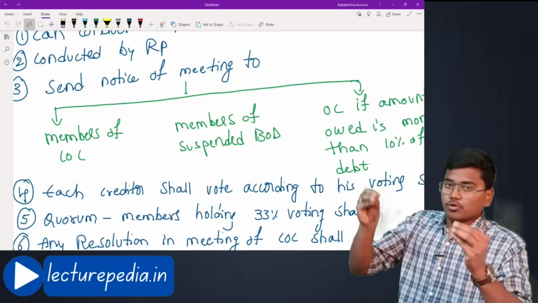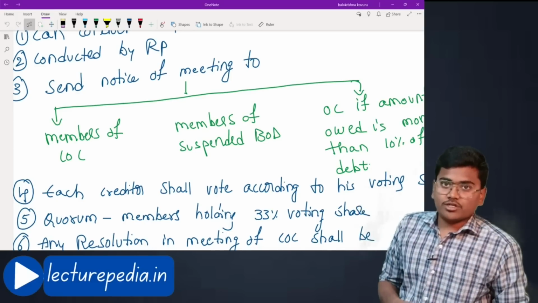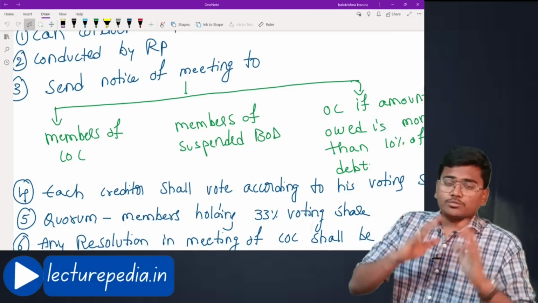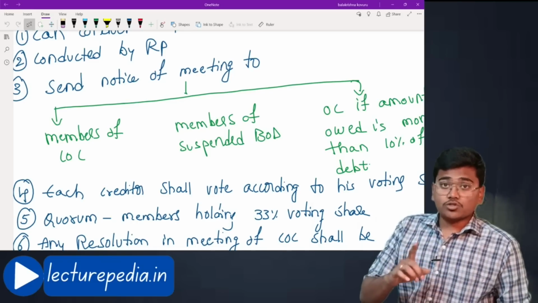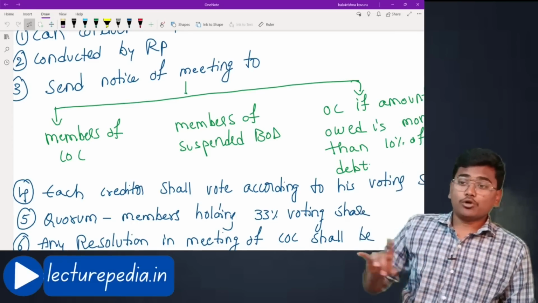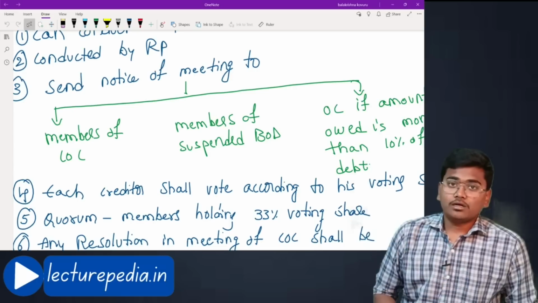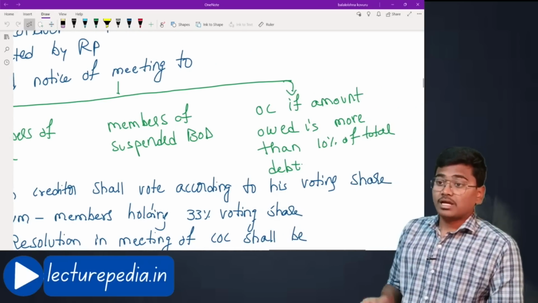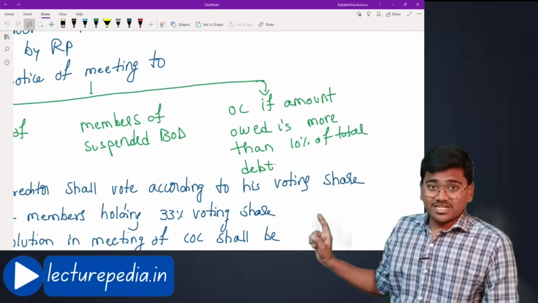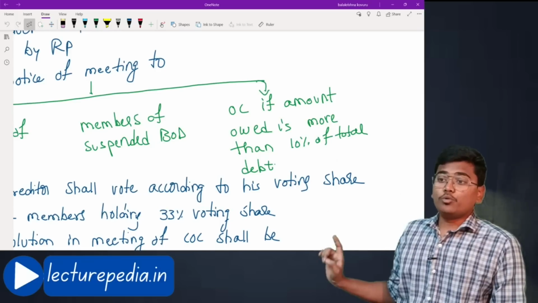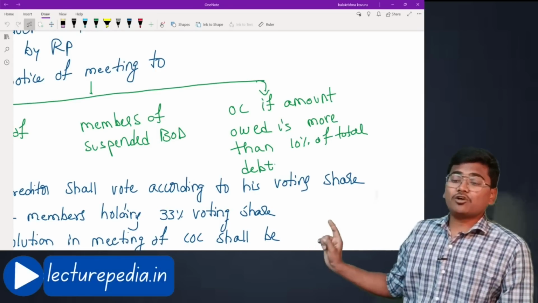Okay, we have discussed who will be the members of committee of creditors. To all those members, you have to send the notice of meeting, and also to the members of suspended board of directors you have to send the notice of the meeting. And to the operational creditor, if the amount owed is more than 10% of total debt.